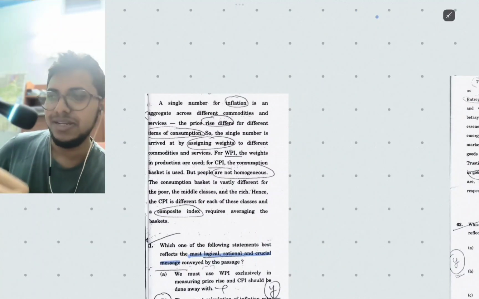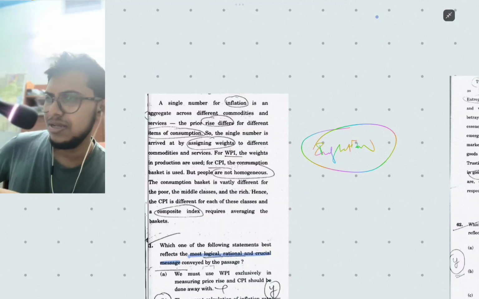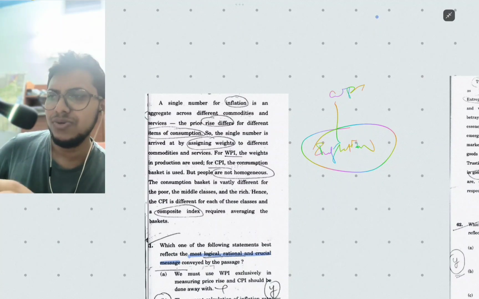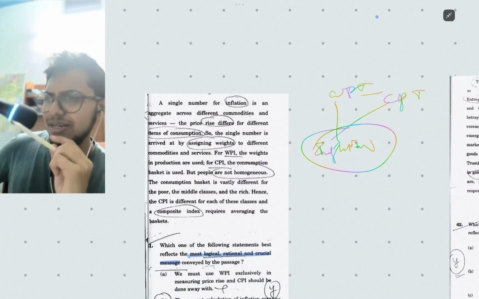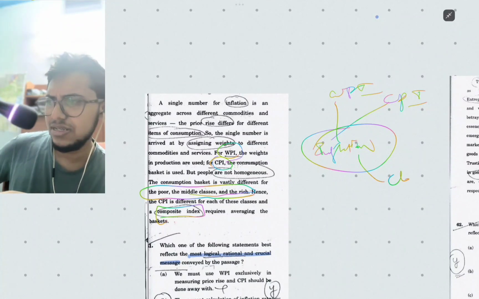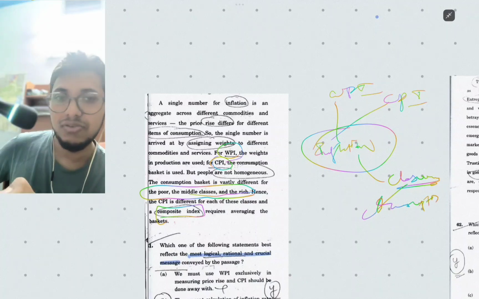And then we move on to the fourth one related to logical, rational, and crucial message. Here, this passage is mainly talking about inflation, the main topic. In this, he is considering two types, that is CPI and WPI. CPI, WPI, where he is considering the classes also, different classes of consumption. Now move on to the question.